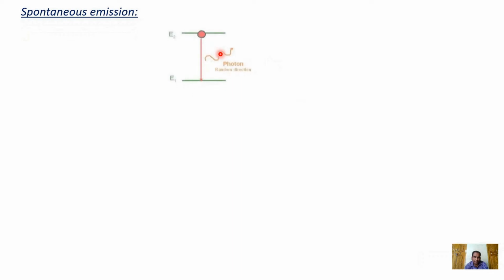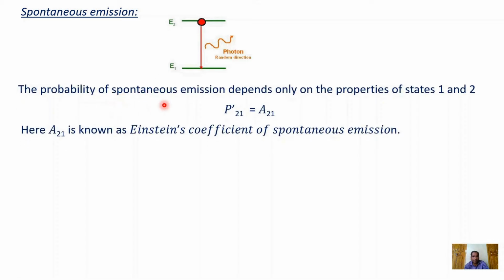Spontaneous emission. The lifetime of electrons in excited states is very small, which is nearly equal to 10 power minus 8 seconds. So the electrons in the excited states come to the ground state on their own accord by emitting a photon of energy h nu is equal to E2 minus E1, which is equal to the energy difference of the two states. Therefore, the probability of spontaneous emission depends only on the properties of states 1 and 2. P21 is equal to A21. Here, A21 is known as Einstein's coefficient of spontaneous emission.